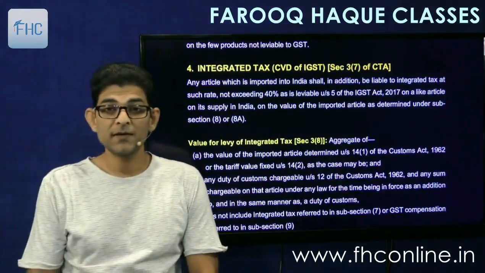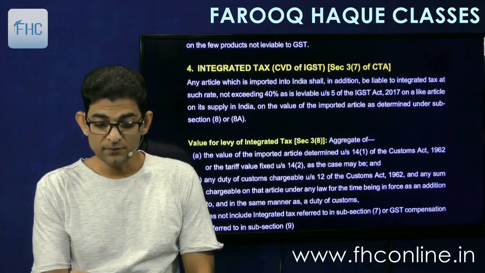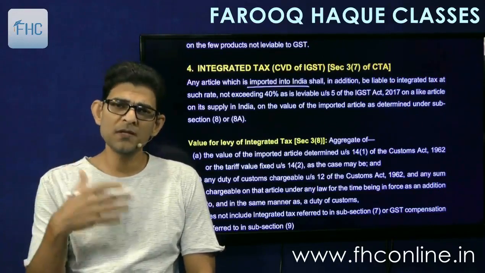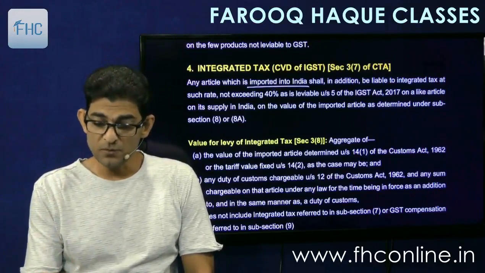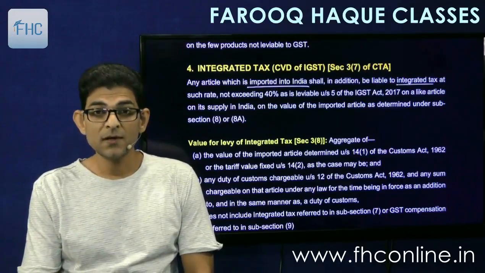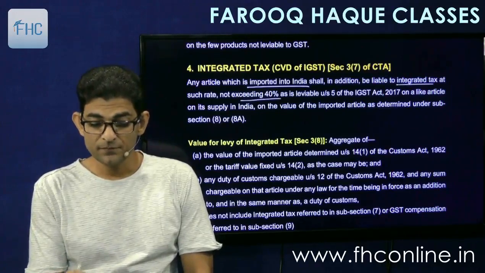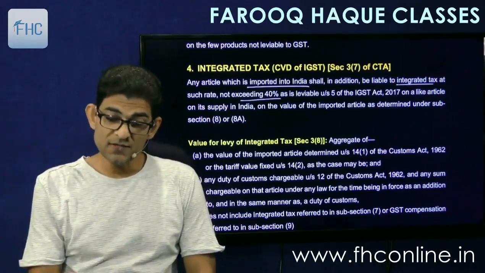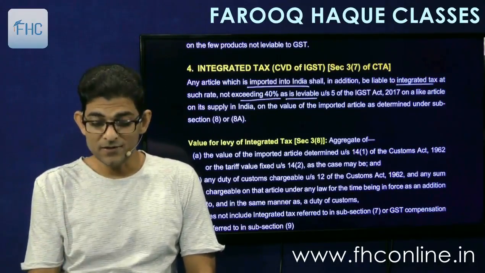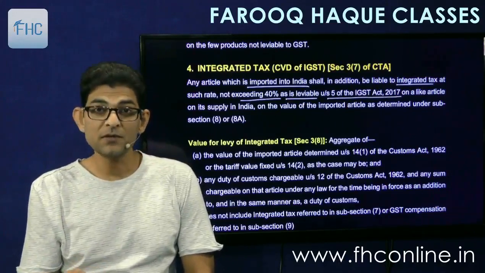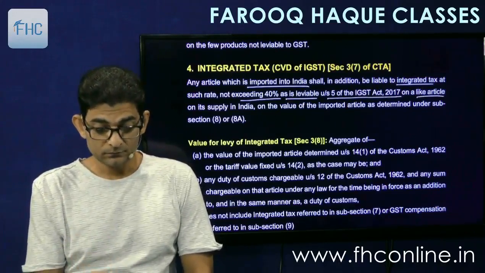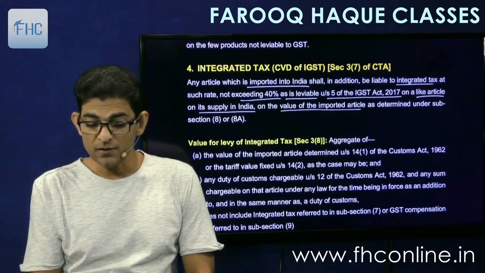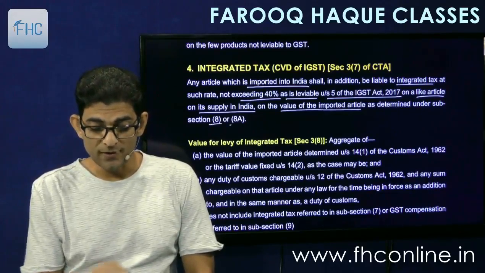So see what it says. Any article which is imported into India shall, in addition, means apart from the normal customs duties, also be liable to integrated tax at such rate not exceeding 40%, because the IGST Act also says not exceeding 40%, as is leviable under section 5 of the IGST Act of 2017 on like article on its supply in India, on the value of imported article as determined under subsection 8 or 8A.